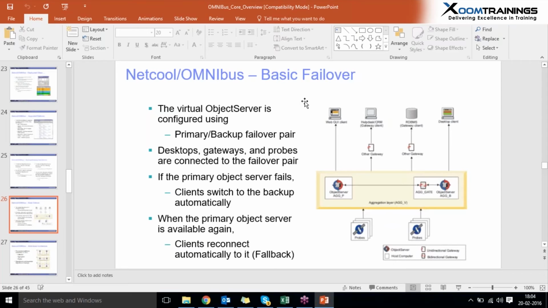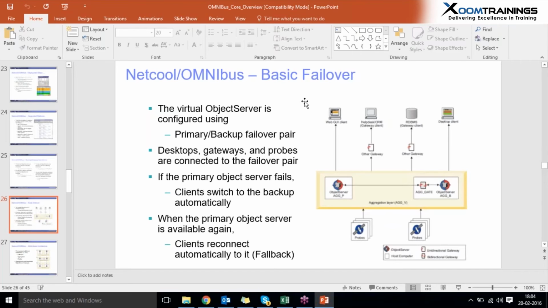Whenever there is an increasing number of events, probe connections, and gateway connections in our client's network, there is a chance our object server will go down, degrading its performance. To overcome this issue, we need a failover and failback mode. As already discussed, failover means whenever the primary is down, the secondary object server comes into action. Failback means whenever the primary is up, the actions and functionalities are automatically taken back by the primary object server.